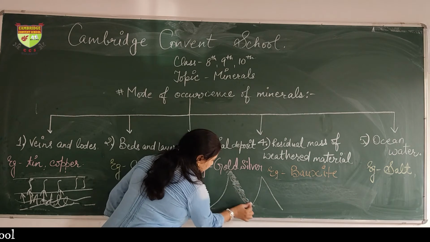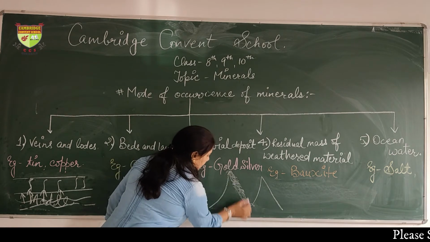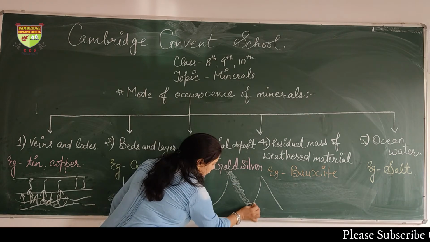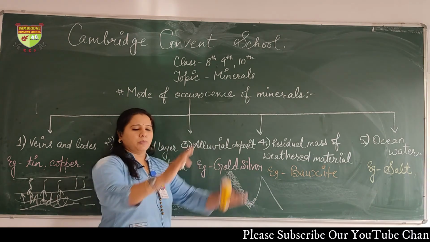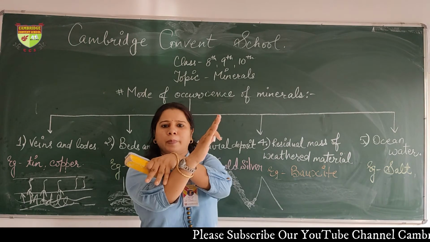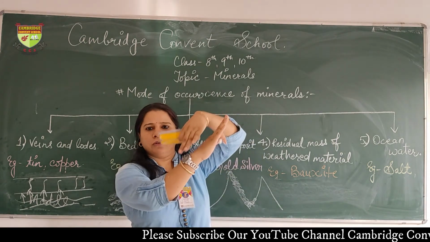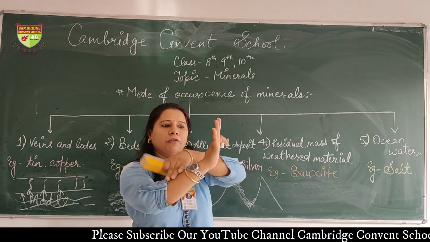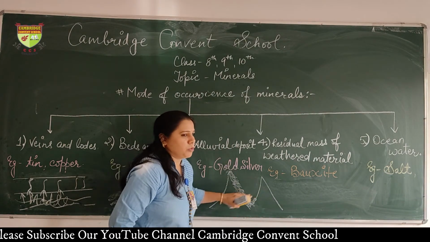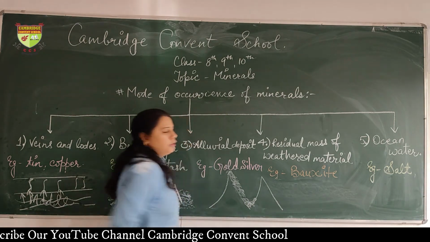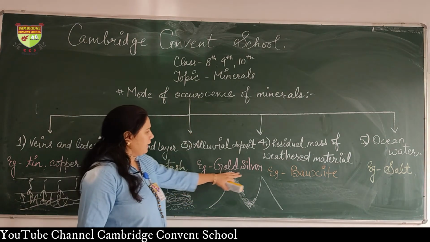At high speed, it brings lots of sediments, rocks and pebbles and deposits them in the foothills or the valley region. Suppose this is the slope of a mountain. The river brings lots of sediments and deposits them in the foothills. Here a layer of minerals is deposited, and later on they are used. Examples are gold and silver.